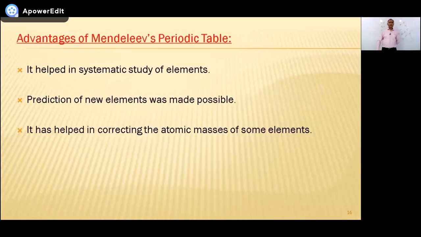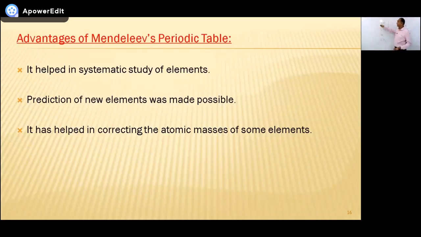Now, what are the advantages of Mendeleev's periodic table? You can say it provides a scientific footing to study the properties of elements. Whatever the properties of lithium, because all of these are in the same group, they are similar in properties. If this produces something, for example hydrogen gas, this will also produce it, this will also produce it. Okay?